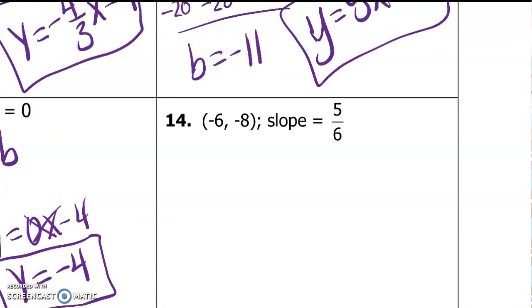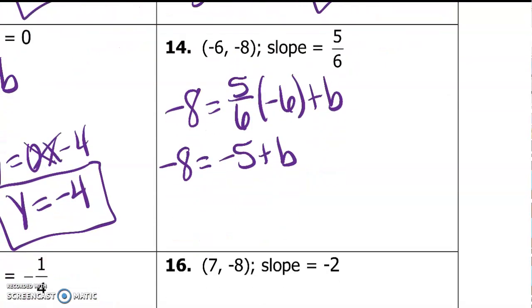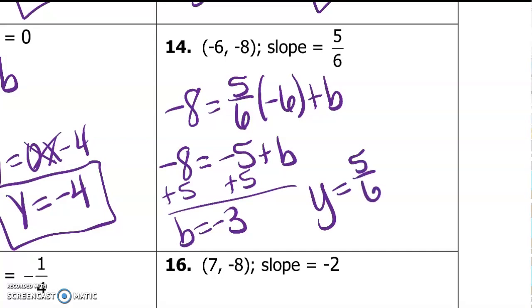For 14, -8 equals 5/6 times negative 6 plus b. Negative 8 equals negative 5 plus b. Add 5, b equals negative 3. So y equals 5/6 x minus 3.